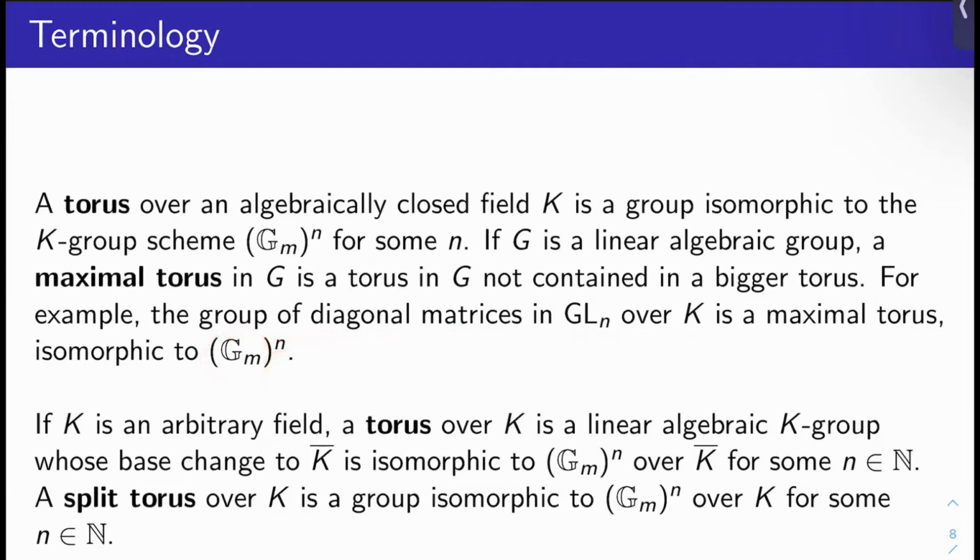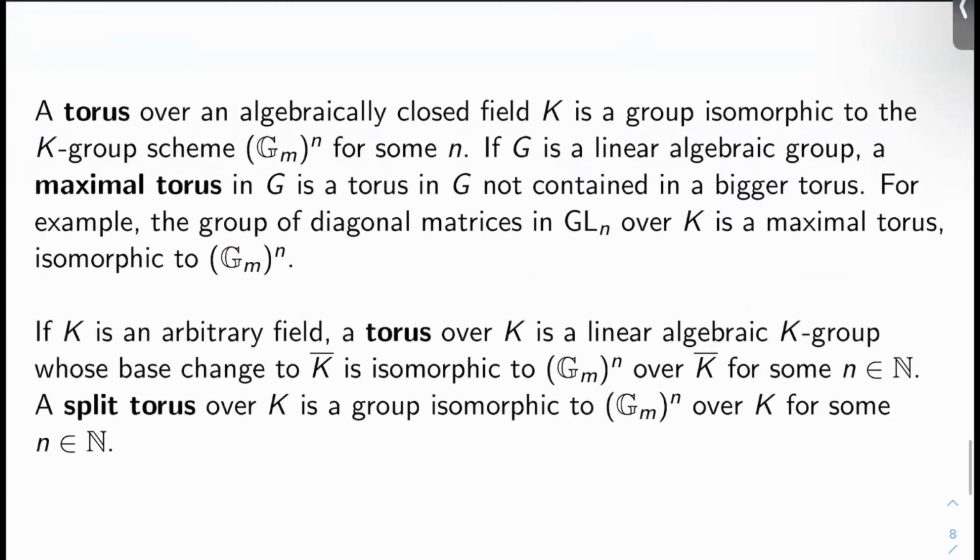This is kind of the example you want to latch onto when people start talking about tori in the linear algebraic group sense. What if K is an arbitrary field? Well, what should a torus over K be then? I mean, I can only think of one definition. It's a linear algebraic K group whose base change to the algebraic closure is isomorphic to GM to the N for some N over K bar, right?